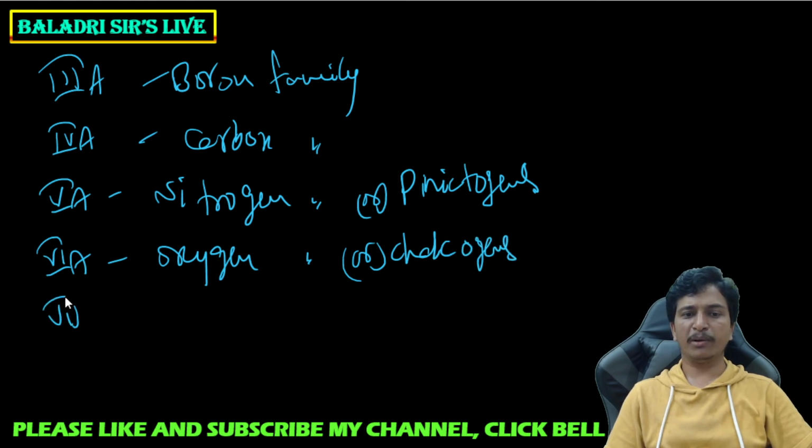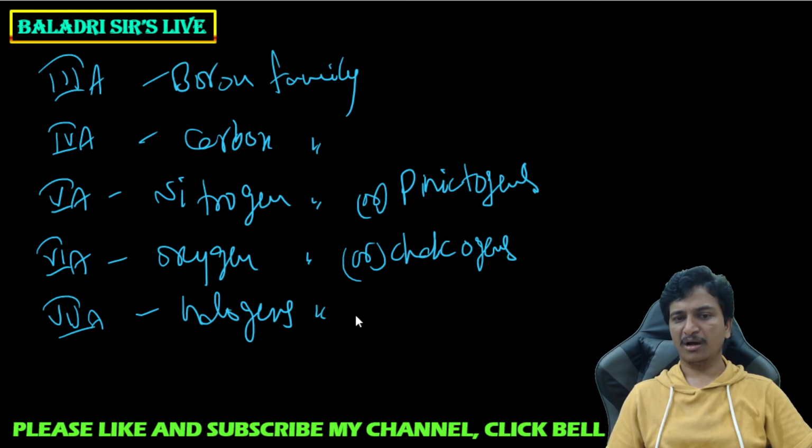And 7th A group elements, the 17th group elements, are called halogens. Halos means sea salts, gens means producers, salt producers. All halogens are salt producers.